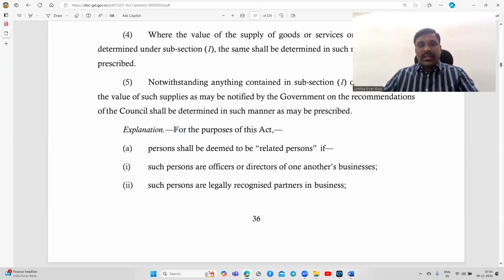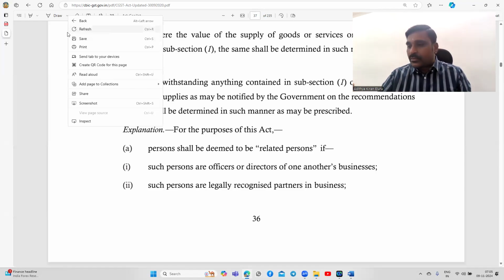Look at this explanation that says, for the purpose of this Act. That means the definition of related persons as given in section 15 is applicable to the whole CGST Act, not only to section 15.